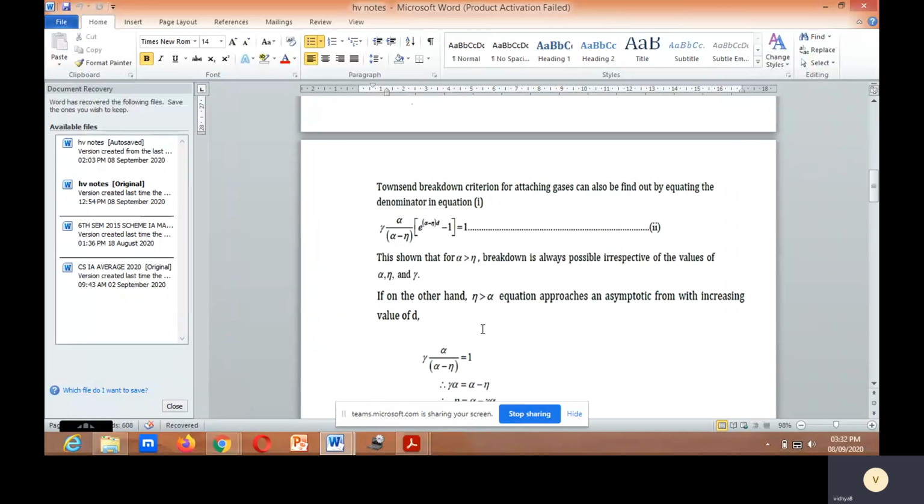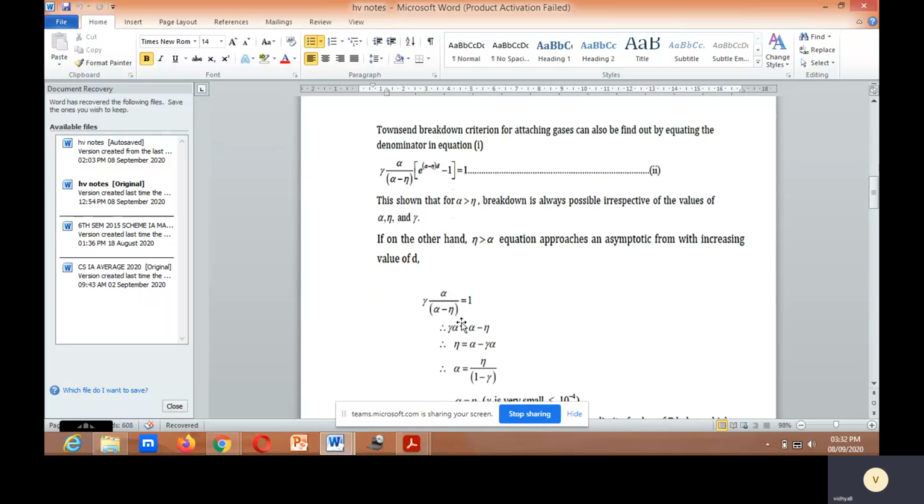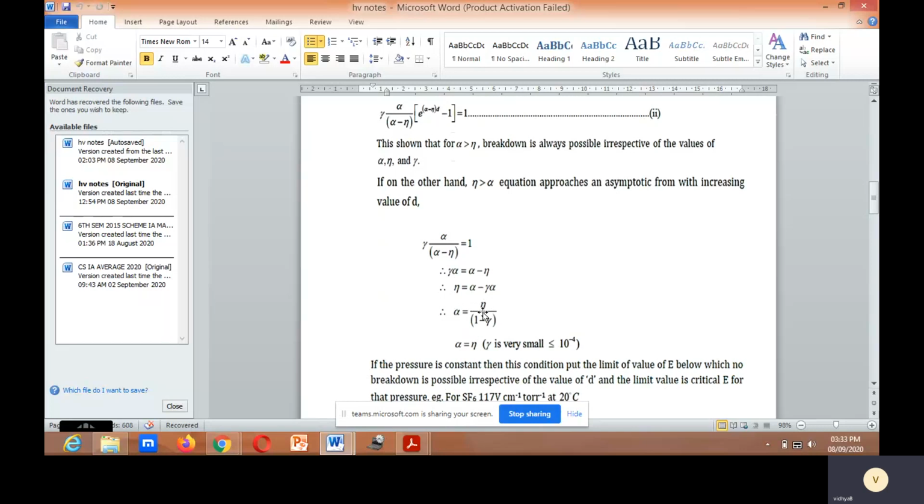There are two cases. When alpha is greater than eta, breakdown is always possible irrespective of the values of alpha, eta and gamma. If eta is greater than alpha, then the equation approaches an asymptotic form with increasing value of d. Gamma alpha divided by alpha minus eta is equal to 1. Gamma alpha is equal to alpha minus eta. Eta is equal to alpha minus gamma alpha. Alpha is equal to eta divided by 1 minus gamma.